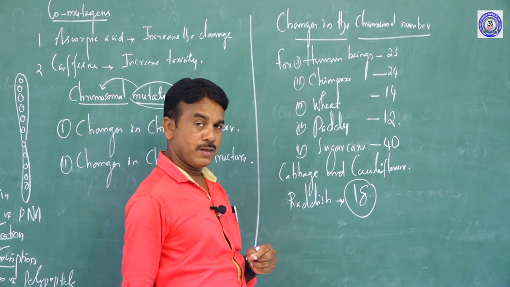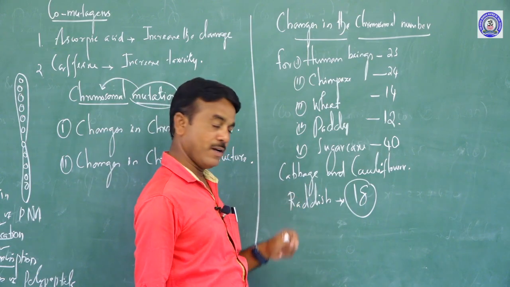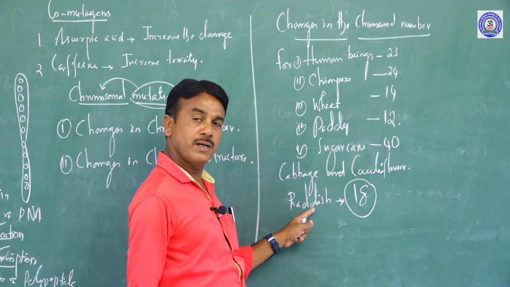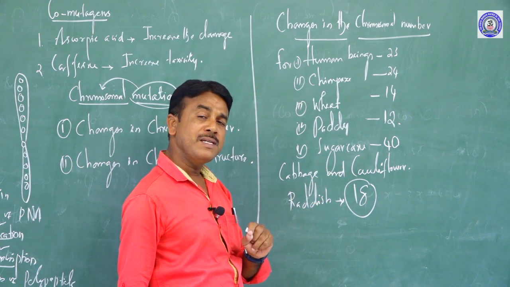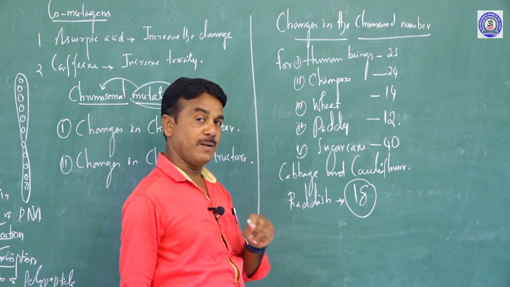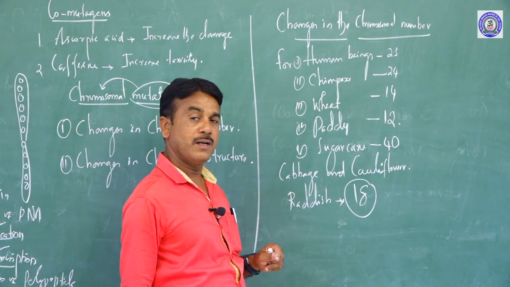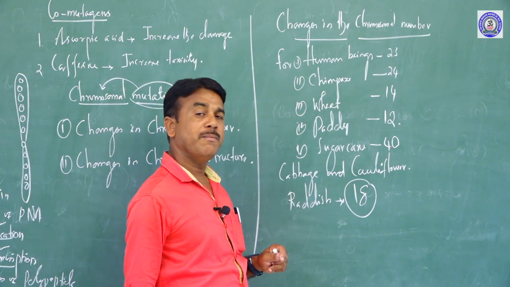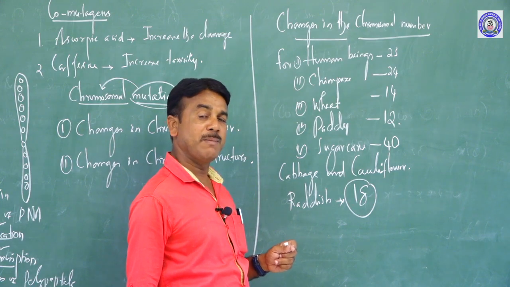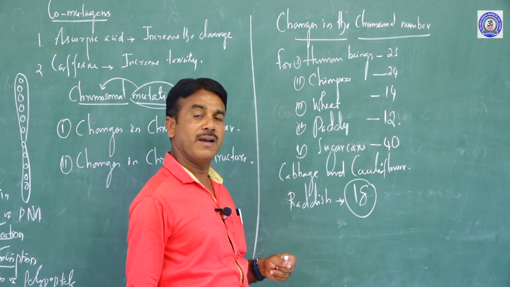You know that there is one important point here. Cabbage, cauliflower, radish, the chromosomal number is the same, but the character is not the same. You know that within a family many members are there. For example, 7 members in my family, 4 male, 3 female.